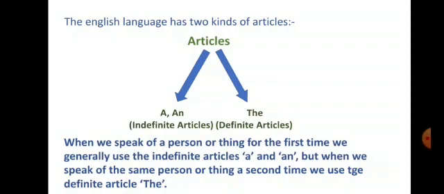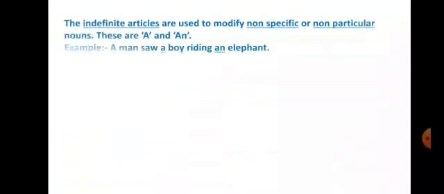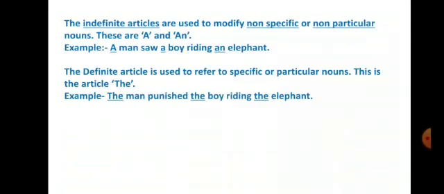So when we talk about something for the first time, we use articles a and an. But when we speak of the same person the second time, or again and again, or the particular person, we use the.